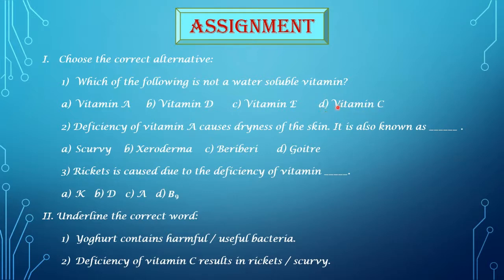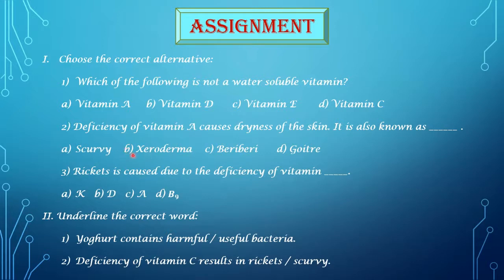Then the second question, deficiency of vitamin A causes dryness of the skin. It is also known as dash. The options are A. Scurvy, B. Xeroderma, C. Beriberi, D. Goiter. Yes, the correct option is B, that is Xeroderma.